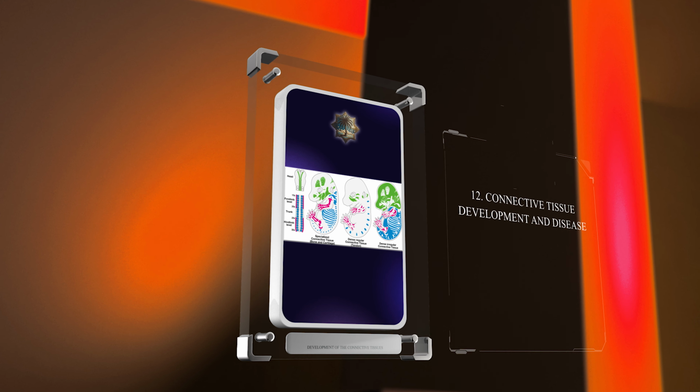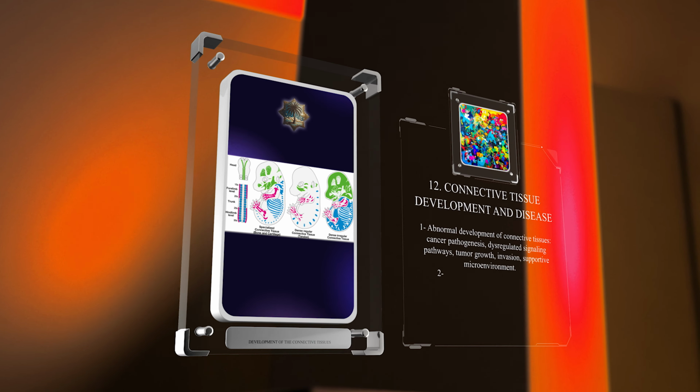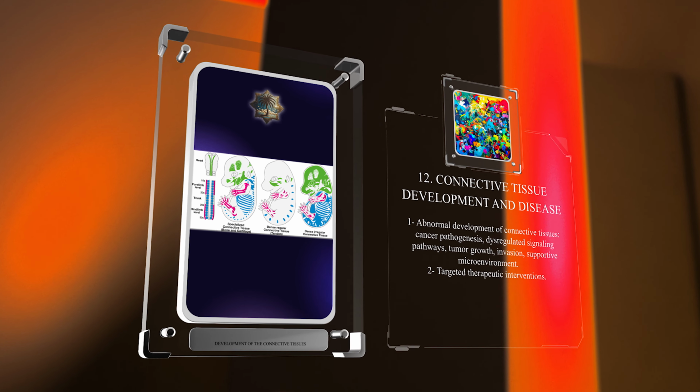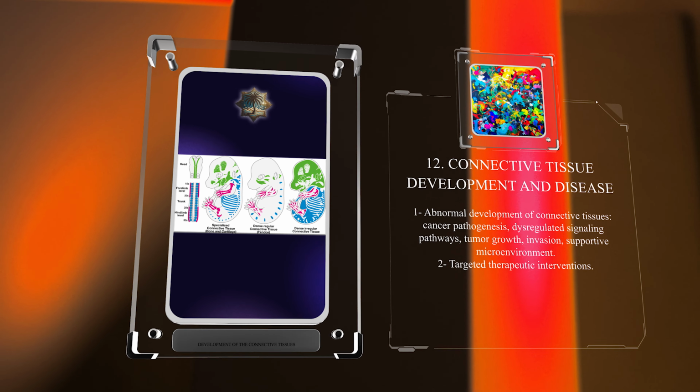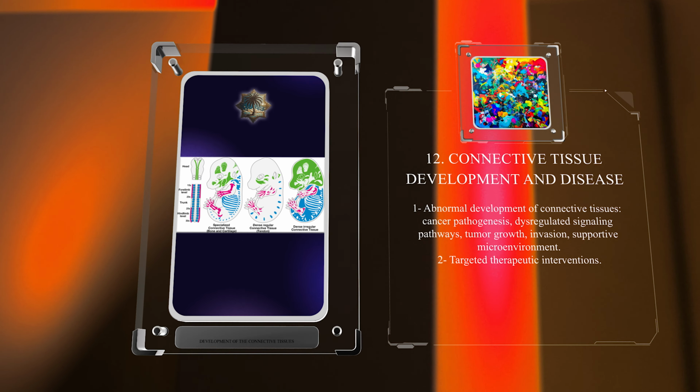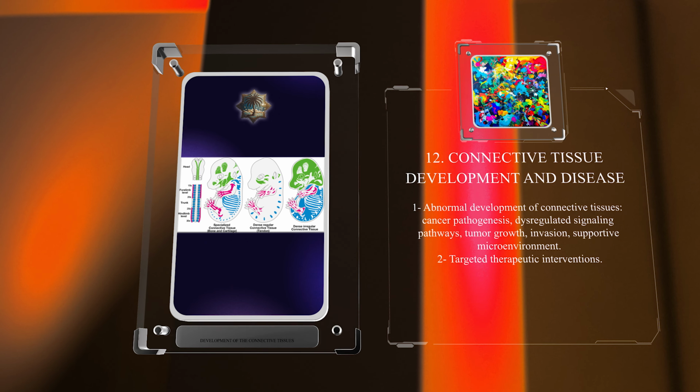In summary, abnormal development of connective tissues can contribute to cancer pathogenesis through dysregulated signaling pathways, promotion of tumor growth and invasion, and creation of a supportive microenvironment. This knowledge is crucial for developing targeted therapeutic interventions.